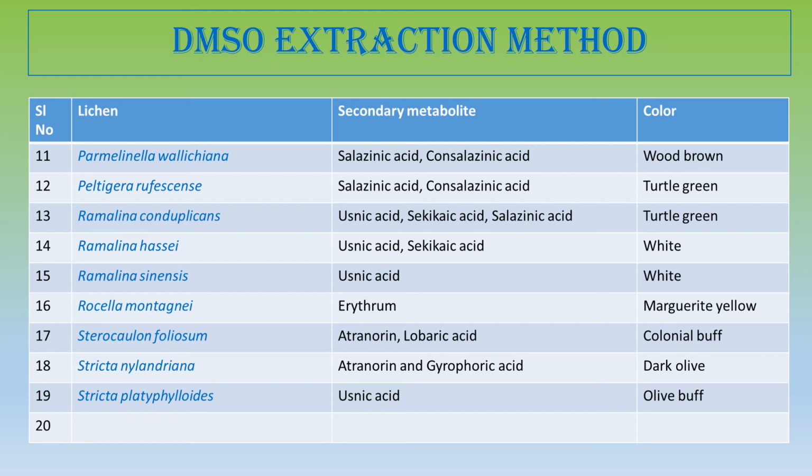Then is the Rochella montigi. It produces marguerite yellow. And next is the Stichia nylandrica. Stichia nylandrica produces this dark olive color. Actually, this grows on both wood as well as rock, and it is found in very humid areas. Next is Stichia platypoidis. Stichia platypoidis produces olive buff color by DMSO.